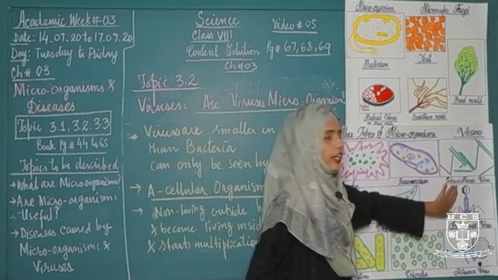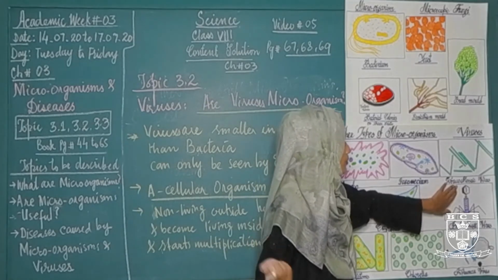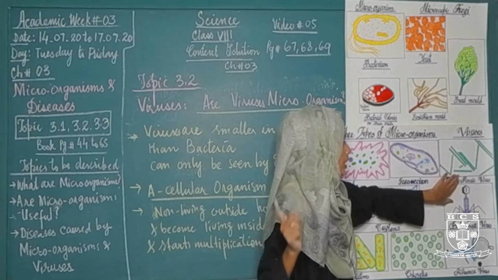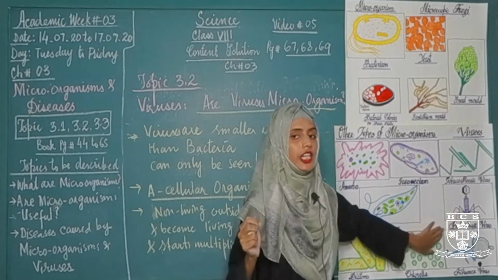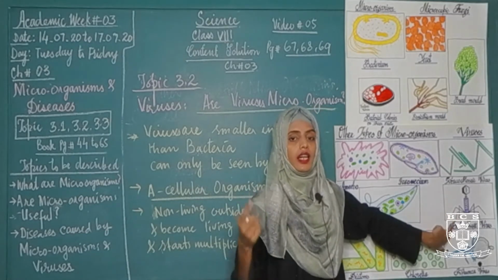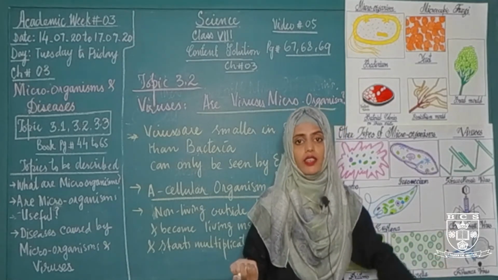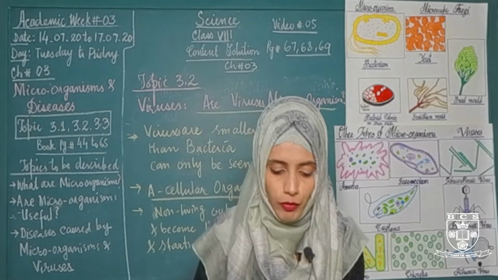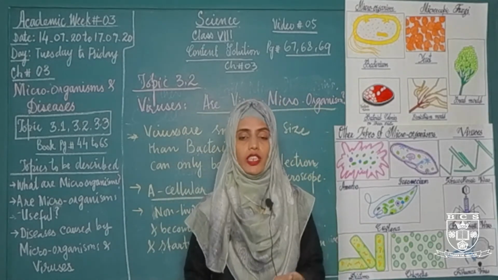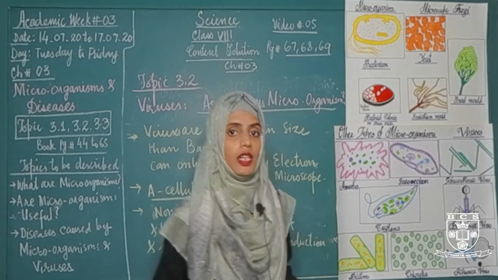The first one is a tobacco mosaic virus, which I have already told you attacks tobacco leaves. These are rod-shaped viruses. They do not have any proper cellular structure. The next one is a bacteriophage virus, the virus that attacks a bacterial cell and increases its numbers. And the third one is influenza virus, a virus that can cause a disease called flu or influenza. I am going to describe the complete structure of a bacteriophage virus and the process of reproduction that takes place in a bacteria by the bacteriophage virus.